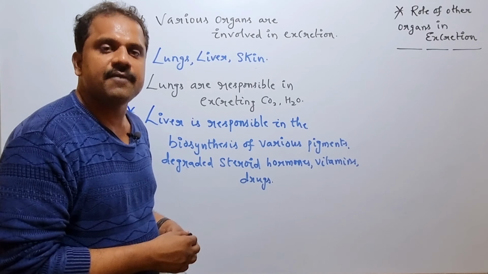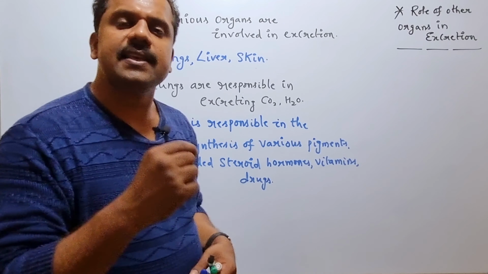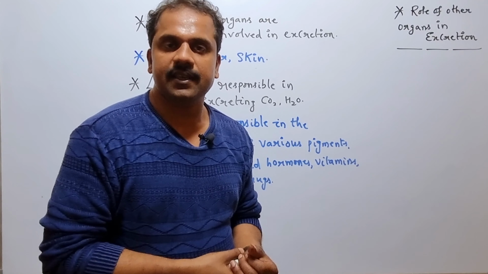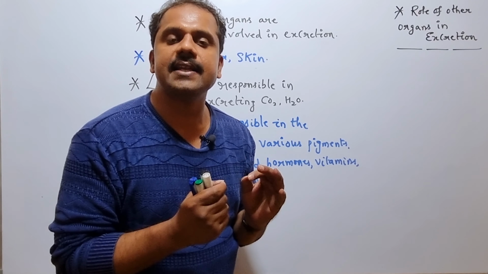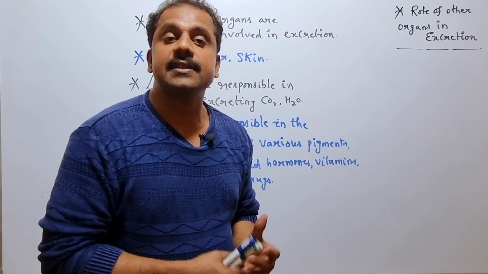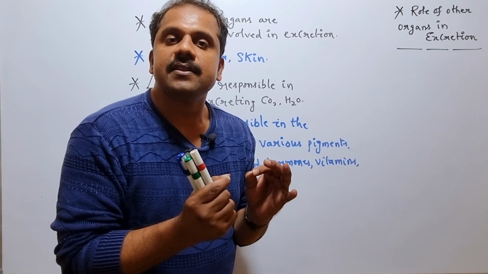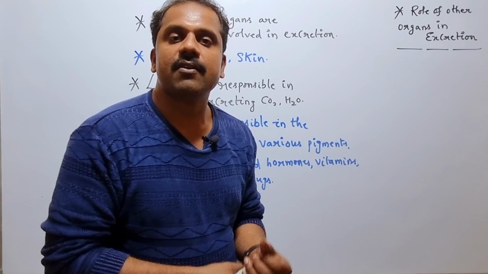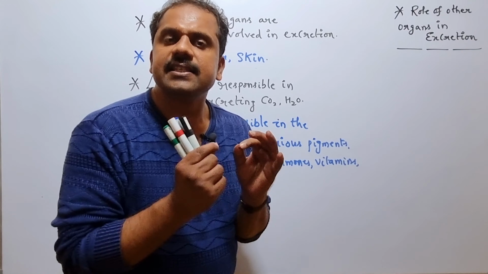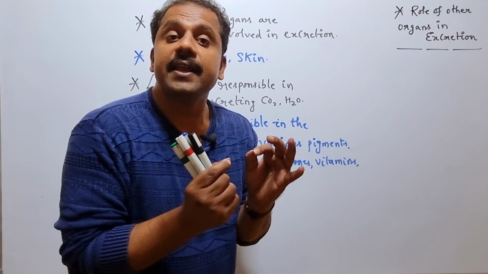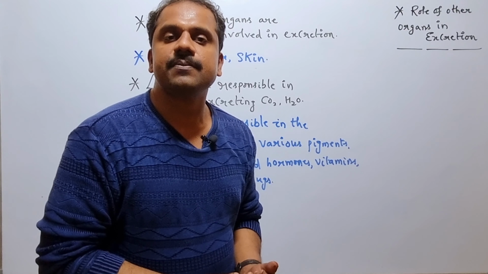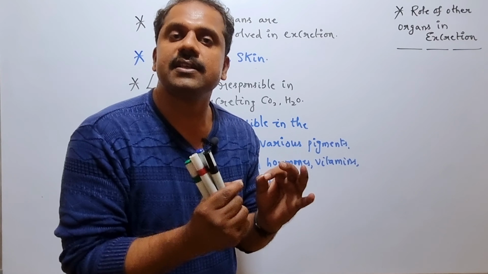Is it clear? Then after, if we consider the skin, here skin is the largest organ in humans. In association with the skin, certain glands termed sebaceous glands are present. These sebaceous glands are responsible for the biosynthesis of various sterols and hydrocarbons in the form of a specific content termed sebum. Sebum is responsible for maintaining the pH of the skin, and it is also responsible for providing protection to the skin surface.